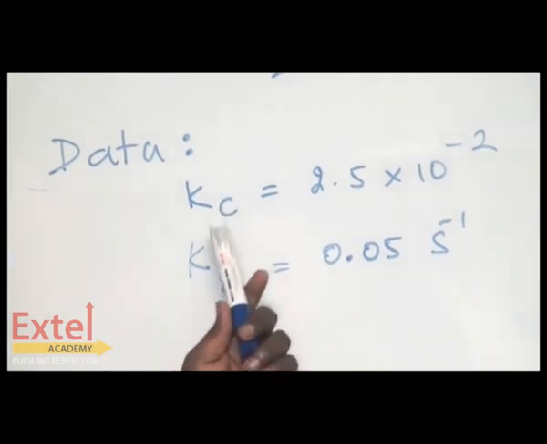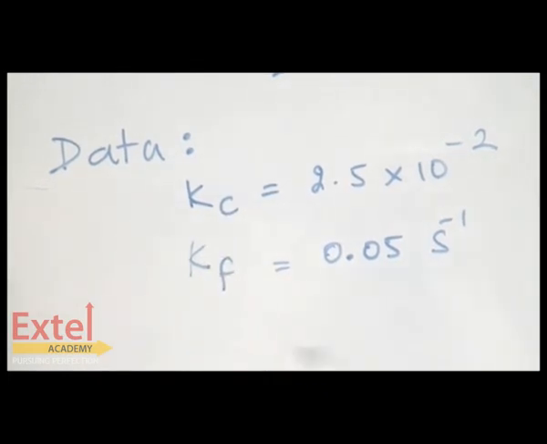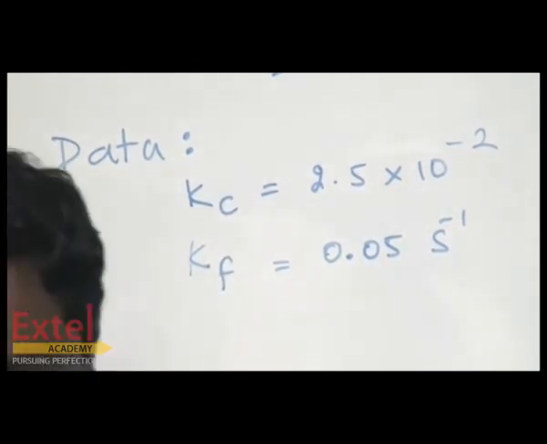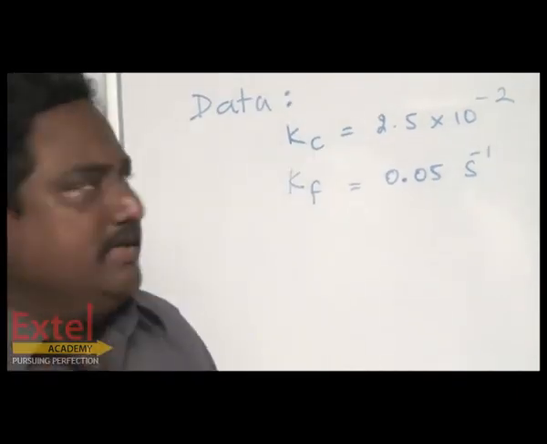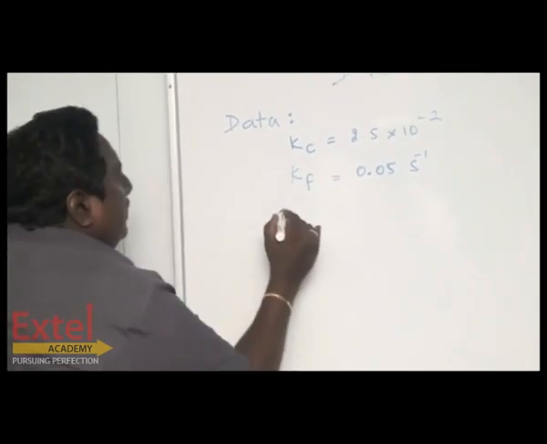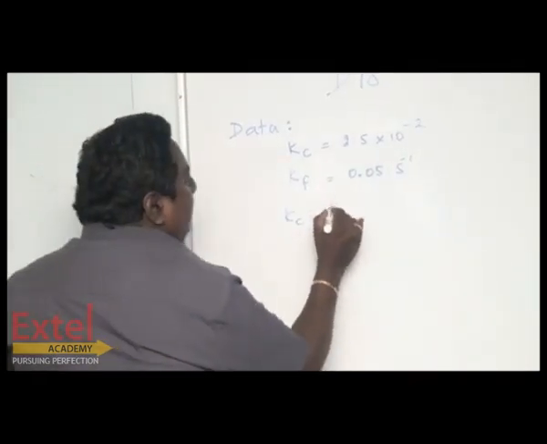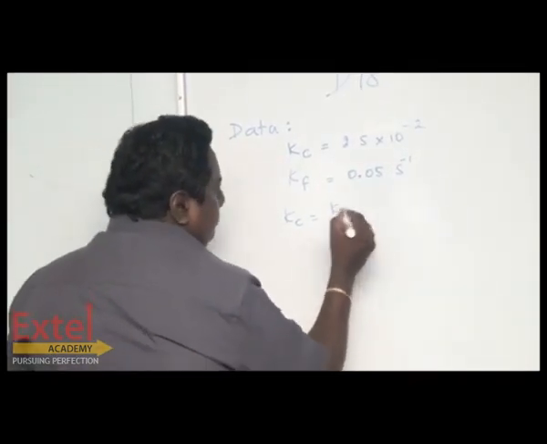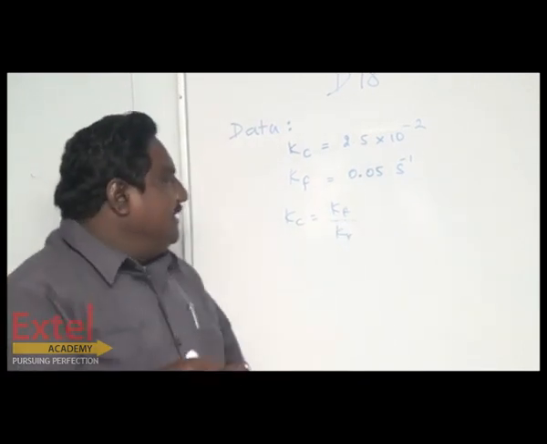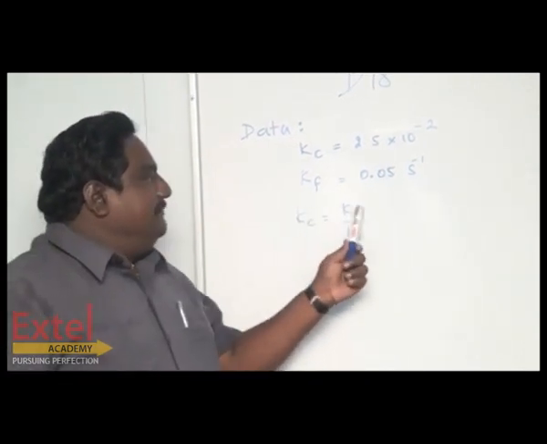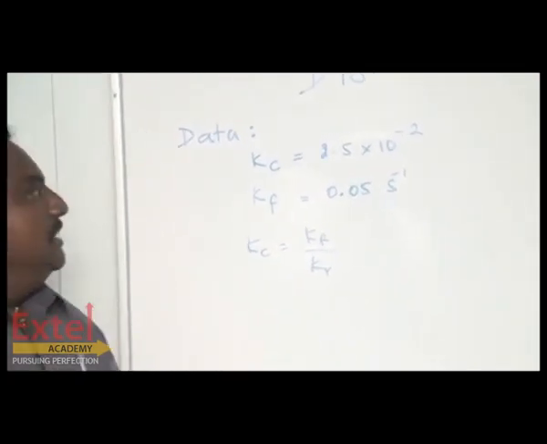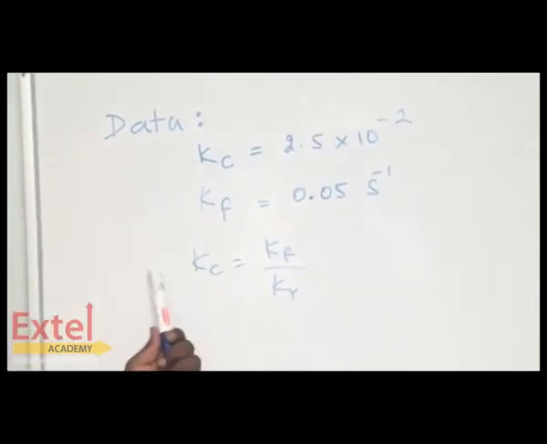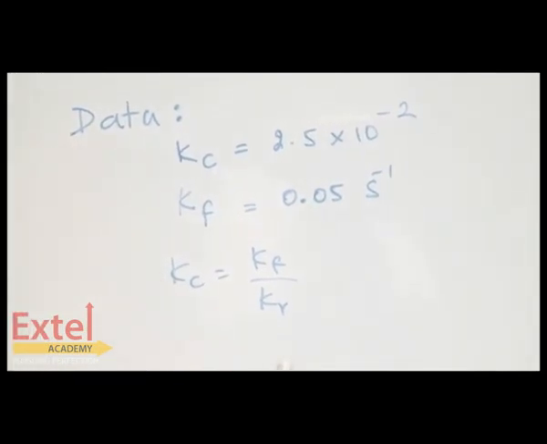Now, Kc value is given as well as Kf value. Then, calculate the rate constant of the reverse reaction. This is the question. So, Kc equal to Kf by Kr. Here, Kc and Kf have been given. You have to calculate Kr. So, shall we take Kr to this side and Kc to this side?